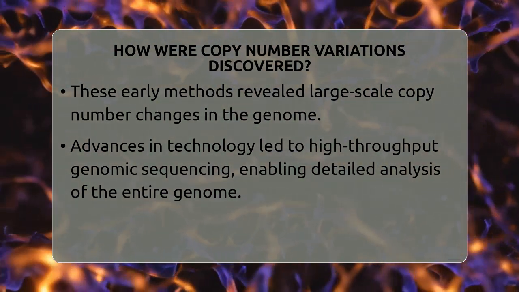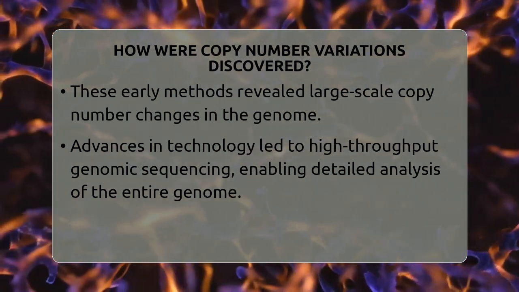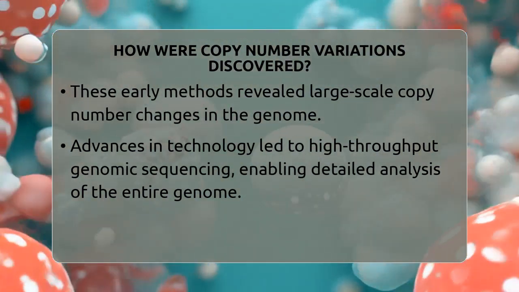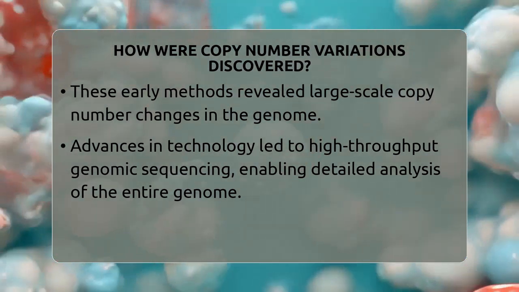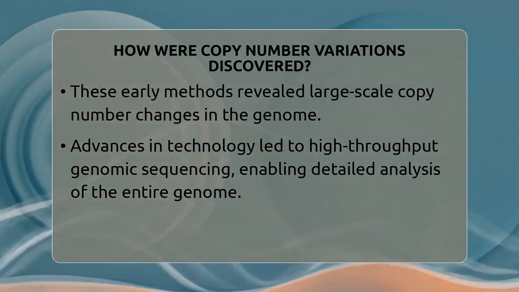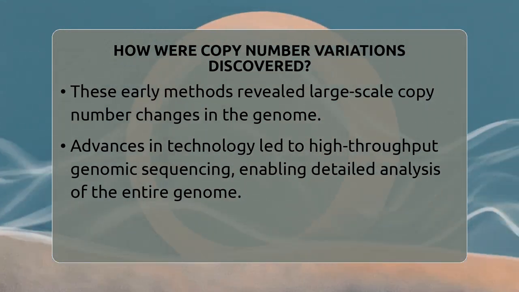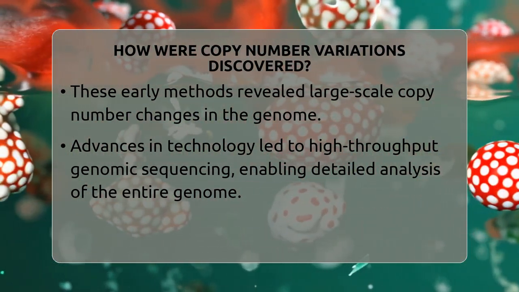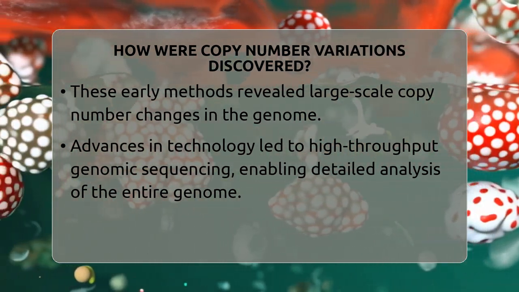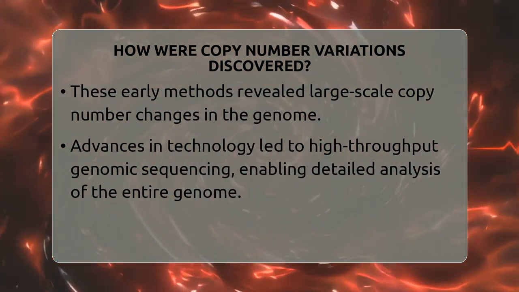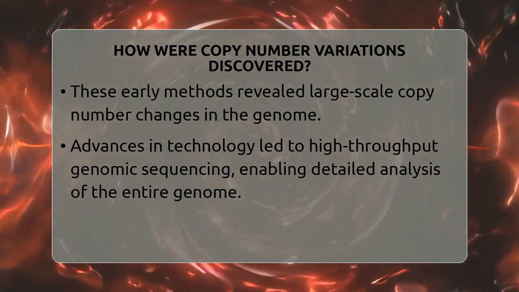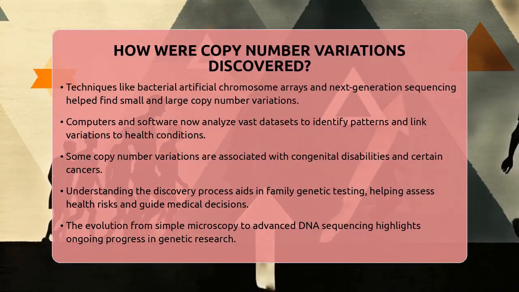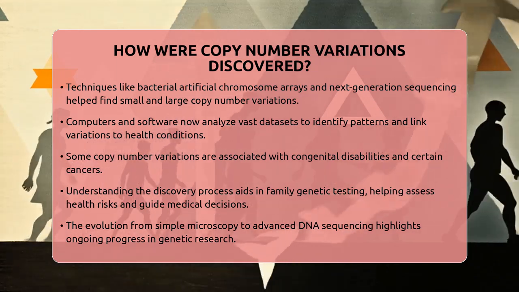Techniques like bacterial artificial chromosome arrays and next-generation sequencing made it possible to find thousands of these variations quickly and accurately. In recent years, computers and software have become essential tools. Researchers can now analyze huge datasets to find patterns and link copy number variations to health conditions. This has helped us understand how these variations contribute to genetic diversity and influence disease risk.